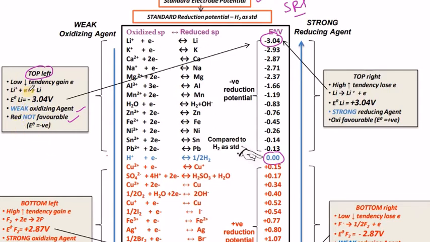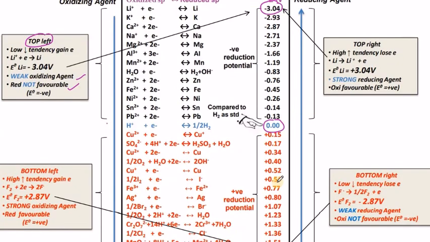When the value is negative, it will always undergo oxidation. When the E0 value is positive, it will undergo reduction. So lithium exhibits a strong reducing nature with the oxidation process only.